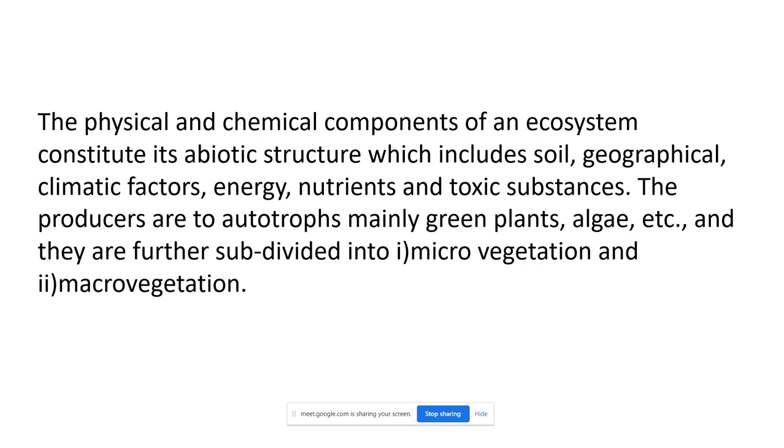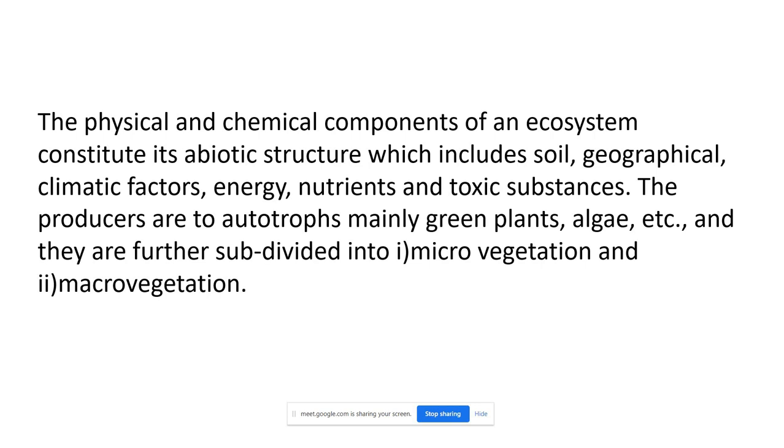We exchange the energy with our environment. We do the respiration. We do different kinds of activities. So we take the energy from the environment and we also give the energy there. So there is the exchange of the energy. We exhale the carbon dioxide in the atmosphere, nutrients and toxic substance. We also release the toxic substance in the atmosphere.